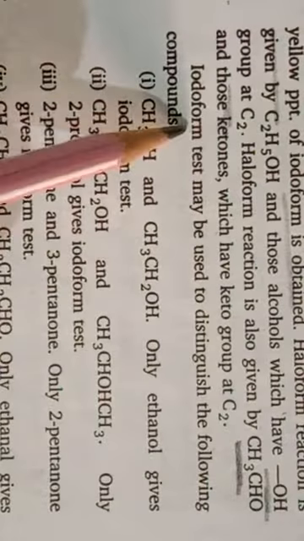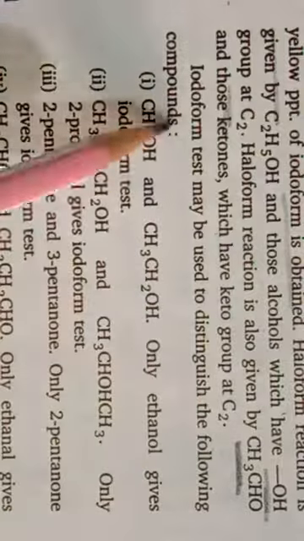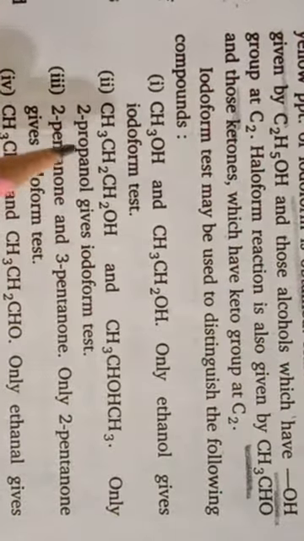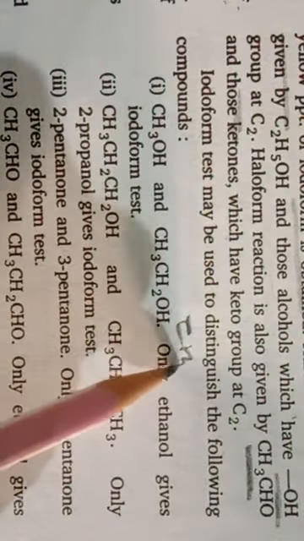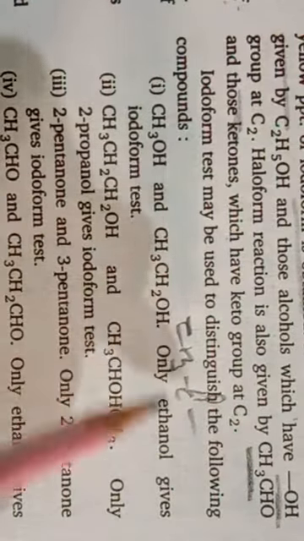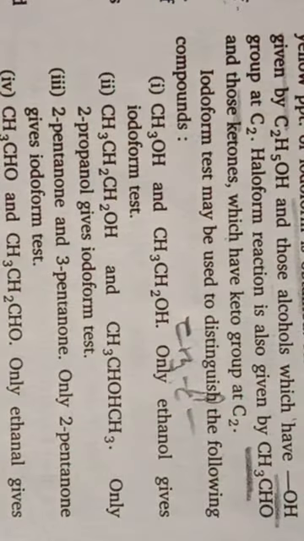So such compounds give haloform reaction, and in this case the iodoform reaction. The iodoform test may be used to distinguish the following compounds. The alcohols, aldehydes or ketones which have CH3CO group, or which can form this group in between the reaction, will give iodoform reaction.